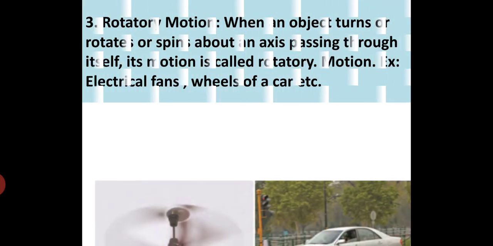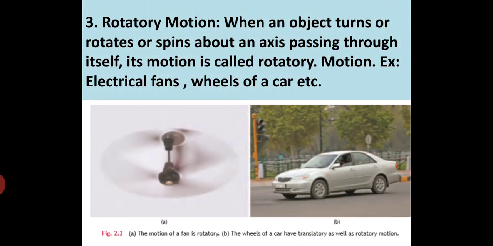So next we will study what is rotatory motion. When an object turns or rotates or spins about an axis passing through itself, its motion is called rotatory motion. For example, electrical fans, wheels of a car, etc. It has to rotate on its own axis like a fan.